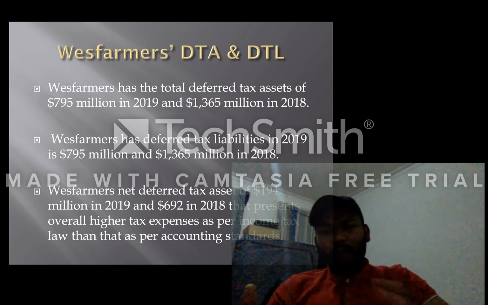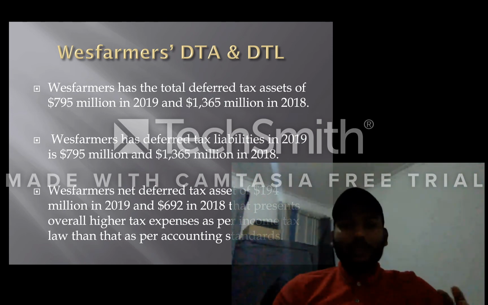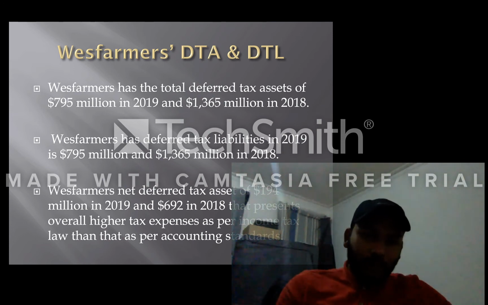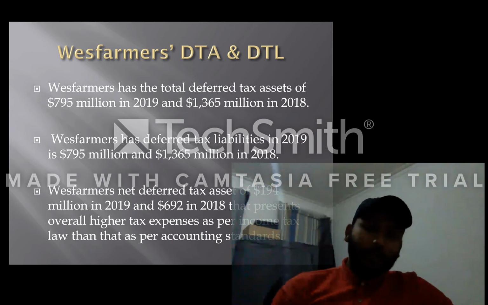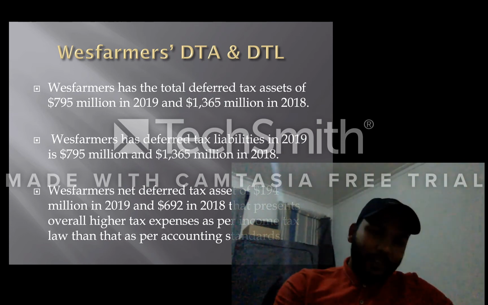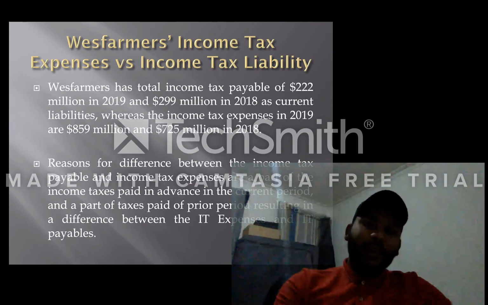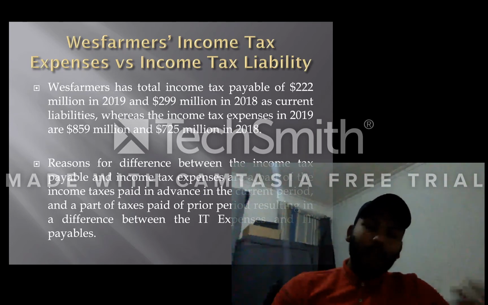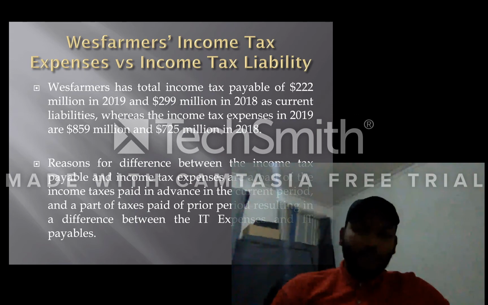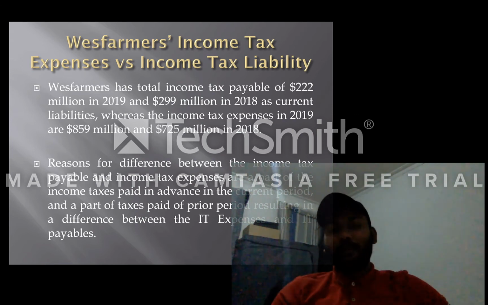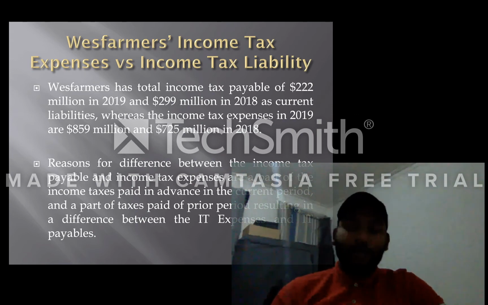The reason for the difference between income tax payable and income tax expense is that part of the income tax is paid in advance in the current period and a part of the tax was paid in the previous period, resulting in a difference between income tax expense and income tax payable.